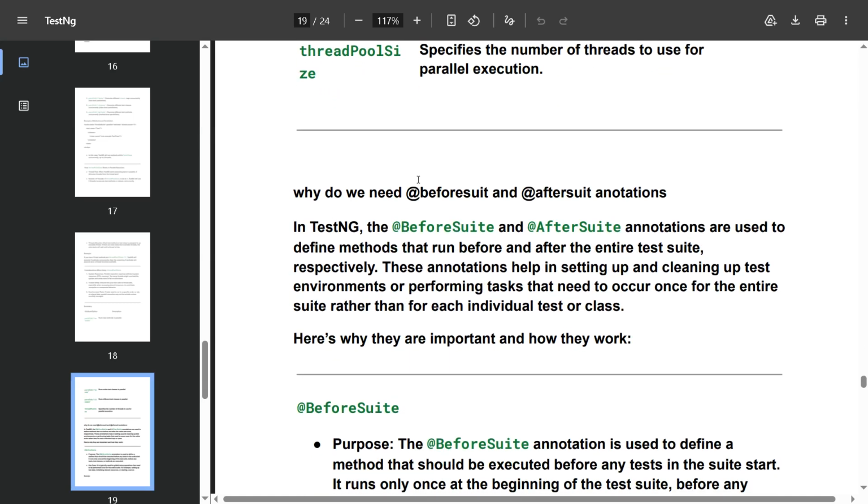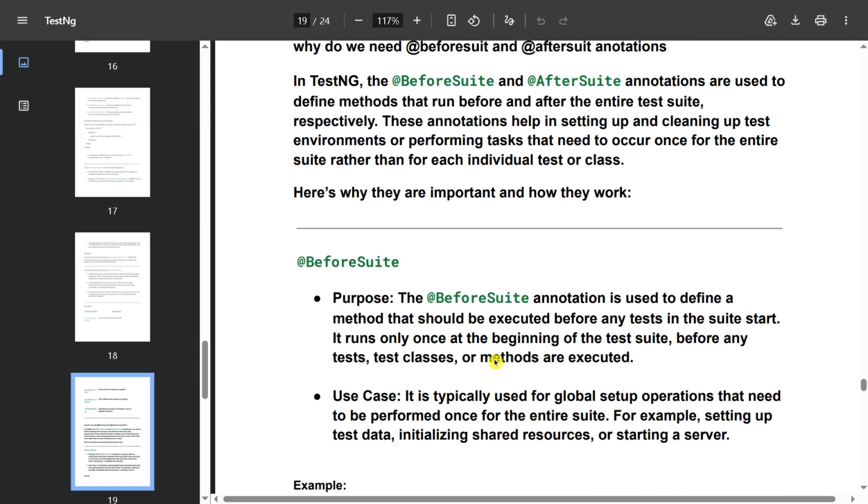Why do we need BeforeSuite and AfterSuite annotations? In TestNG, BeforeSuite and AfterSuite annotations are used to define methods that run before and after the entire test suite, respectively. These annotations help in setting up and cleaning up the test environment, or performing tasks that need to occur once for the entire suite rather than for each individual test or class. Here's why they are important and how they work.